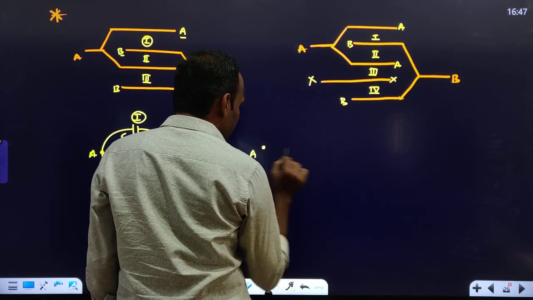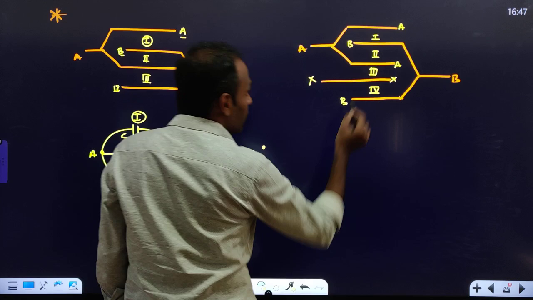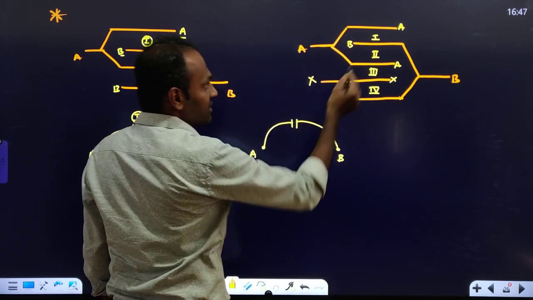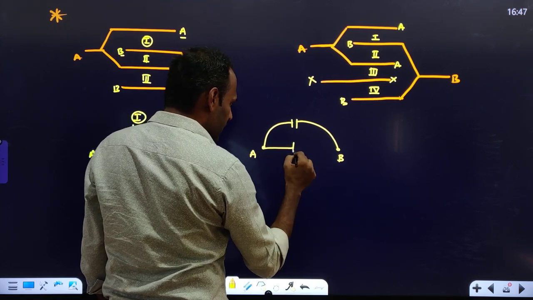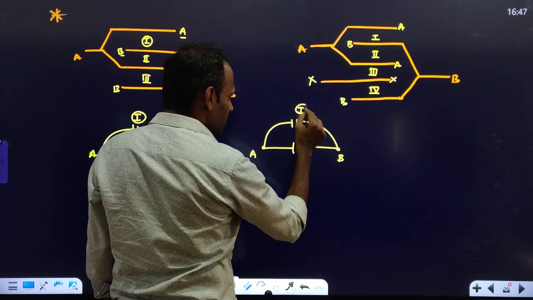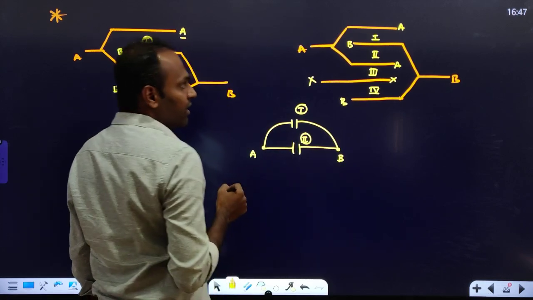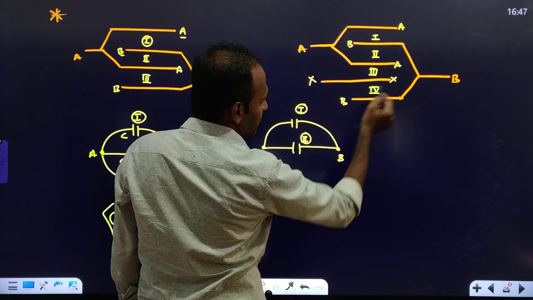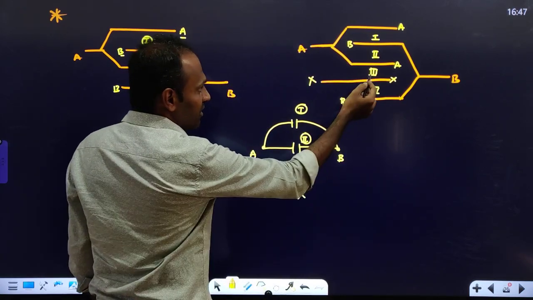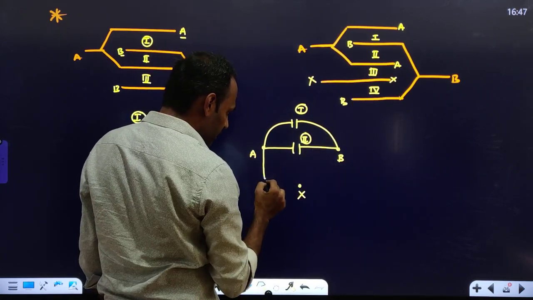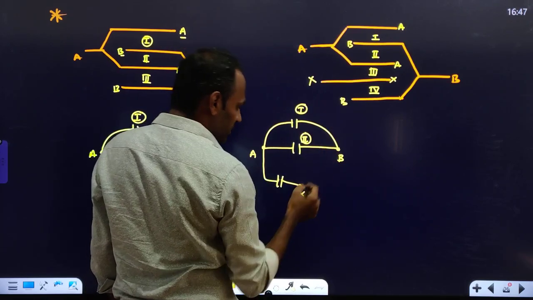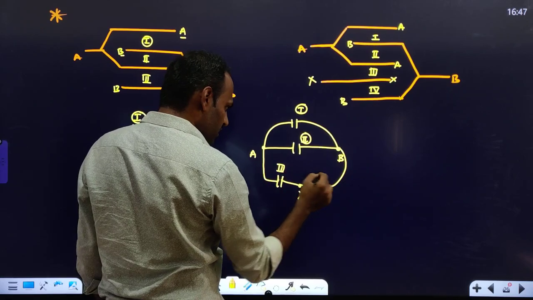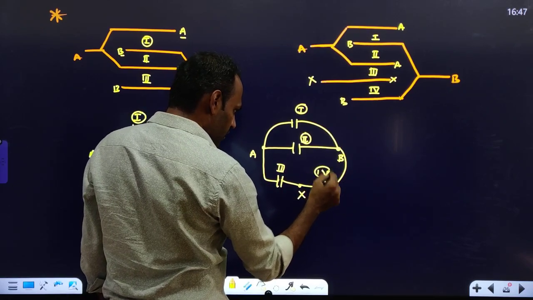This is point A and this is point B. First capacitor is in between A and B. Second capacitor is also in between A and B. This is first and this is second capacitor. Third capacitor is in between A and X. So between A and B we have one more point, X. This is A, this is B, and there is one more point called X. So third capacitor is in between A and X, so here I will take the third capacitor. Fourth capacitor is in between B and X, so here I will take the fourth capacitor. Correct? So this is the third capacitor, this is the fourth capacitor.